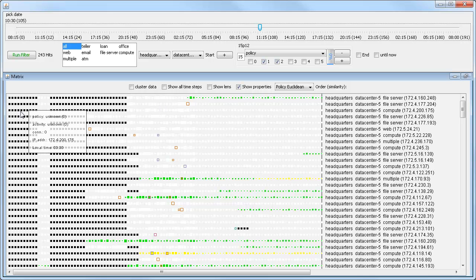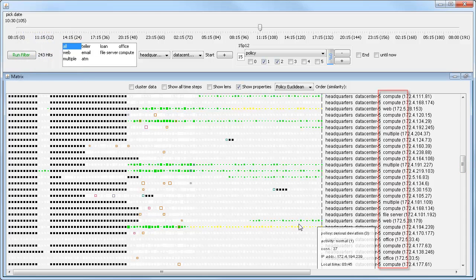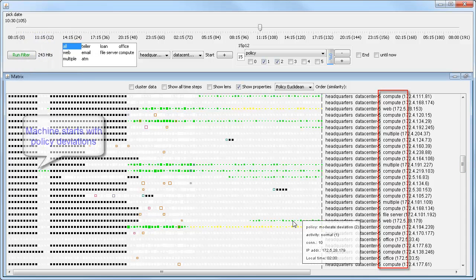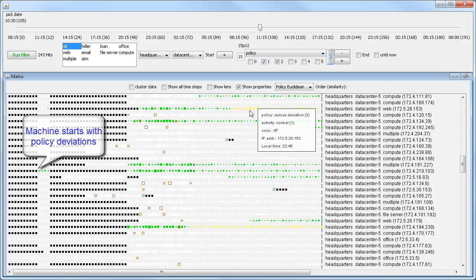It can be seen that some computers are activated for a short period of time after being offline before being switched off again. This pattern could be due to a go-live test with selected machines before the whole data center was brought online. Most of these machines are servers, and some of them already start with policy deviations after having been offline, and their status deteriorates further thereafter.